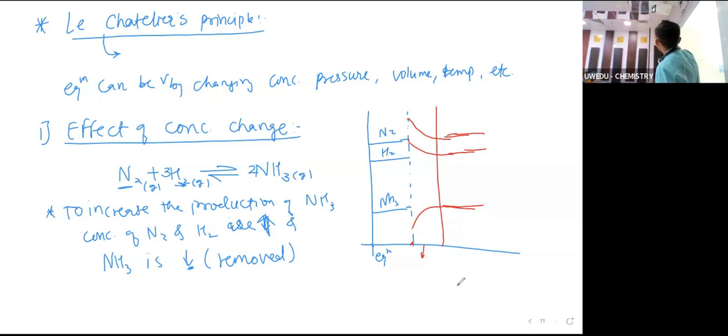First we understood this concept theoretically. Second, we understood it graphically. Third, we have to understand the same concept using the reaction quotient. Is this clear? Write these points.